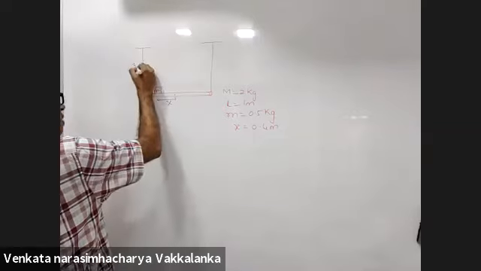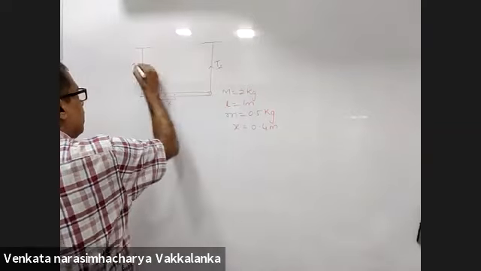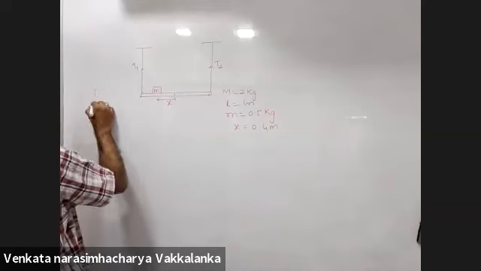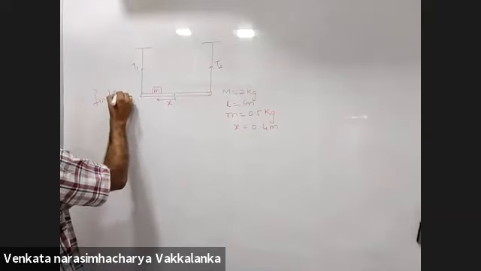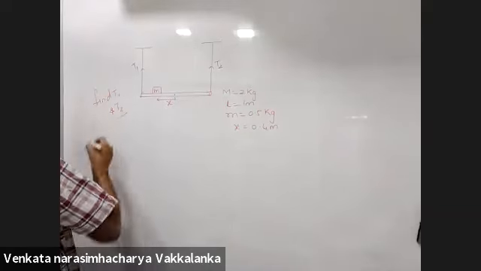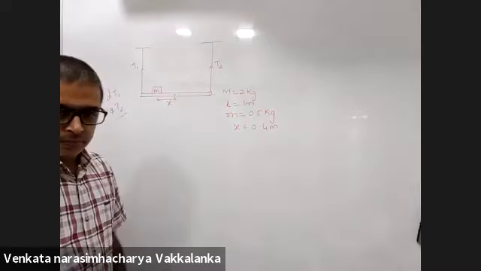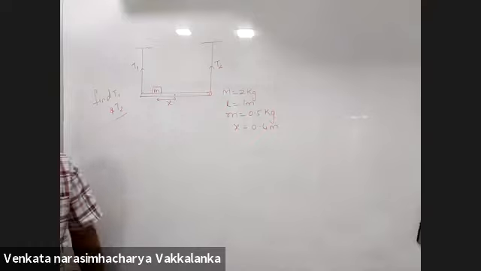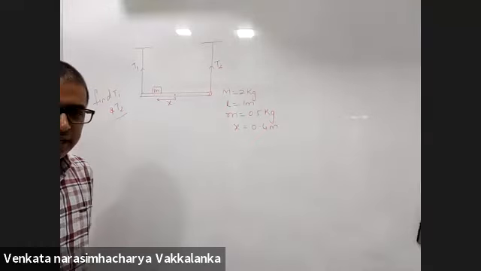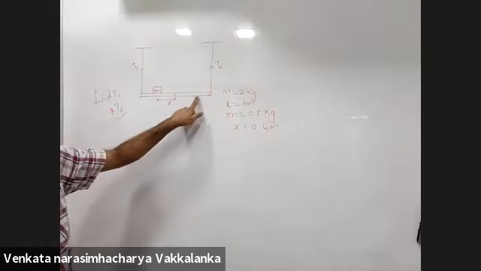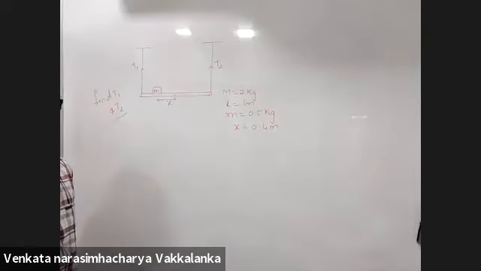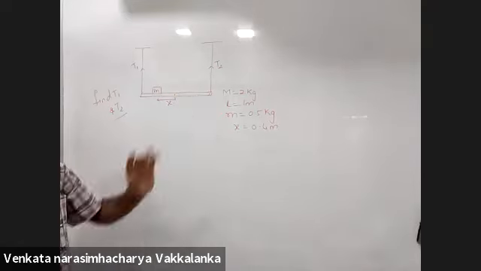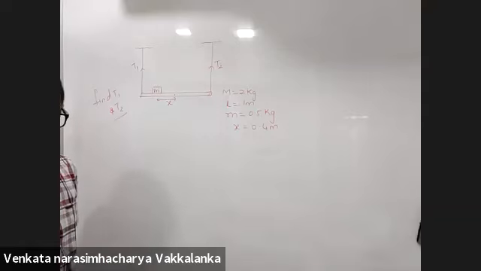Find the tension in the strings T1 and T2. This rod remains horizontal.